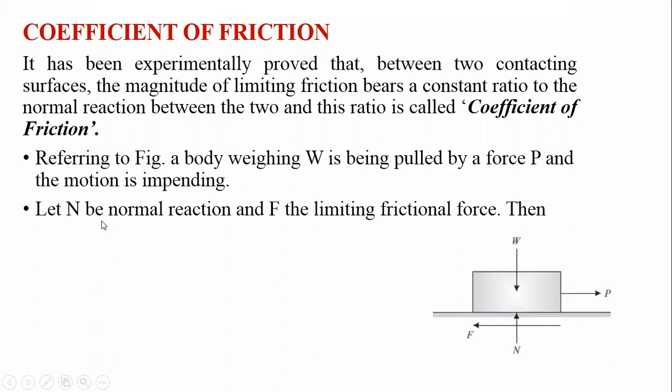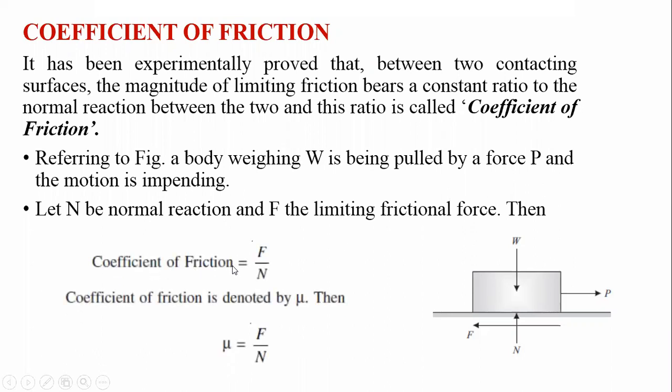Now referring to this figure, the body of weight W is being pulled by the force P, and the motion is impending. Let N be the normal reaction and F the limiting friction. Then according to this statement, the coefficient of friction mu is given by F upon N. The coefficient of friction is denoted by the letter mu. Then mu is equal to F upon N.